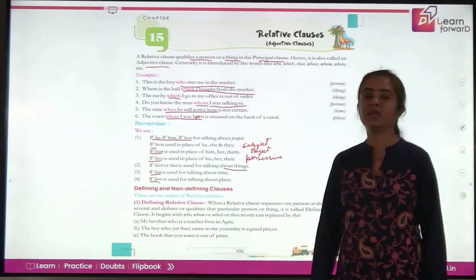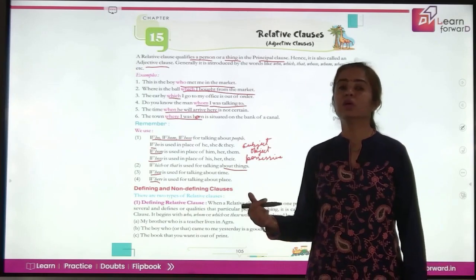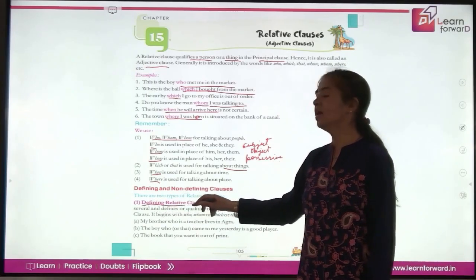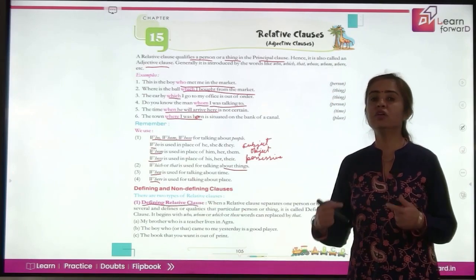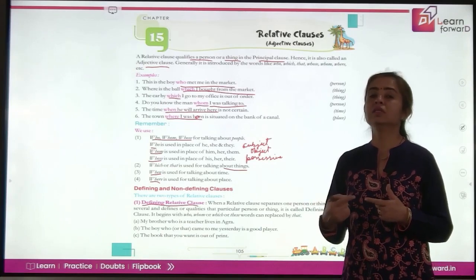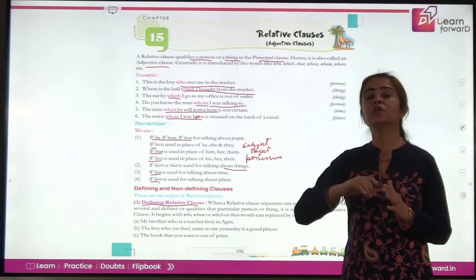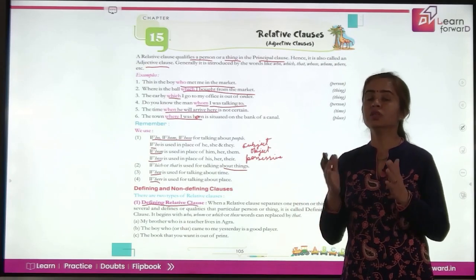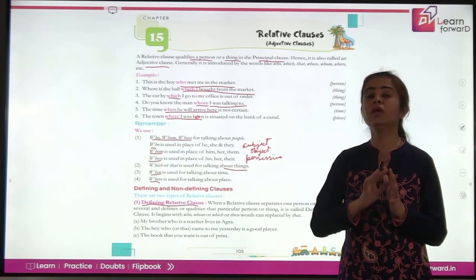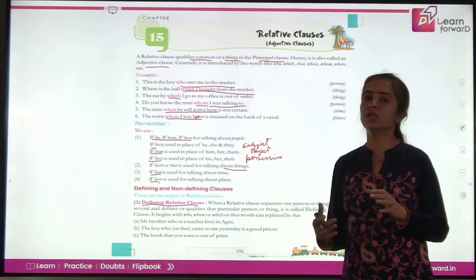Defining and non-defining clauses is next in adjective clauses. What you have to remember in relative clauses or the adjective clauses, there are two types of clauses. One is the defining relative clause. In the defining relative clause, we talk more about something, some person, place, thing, whatever you are talking about, but you say something additional about it. So that is not a specific noun you are talking about, but out of the whole lot, you are focusing on it by using some additional information.